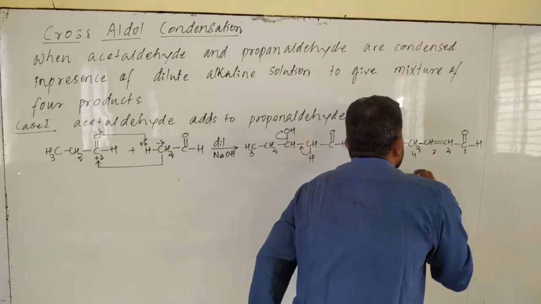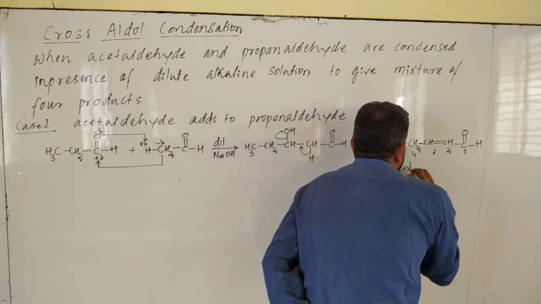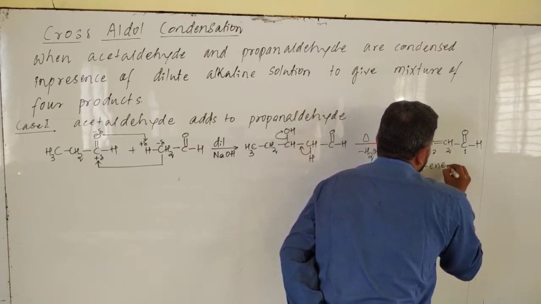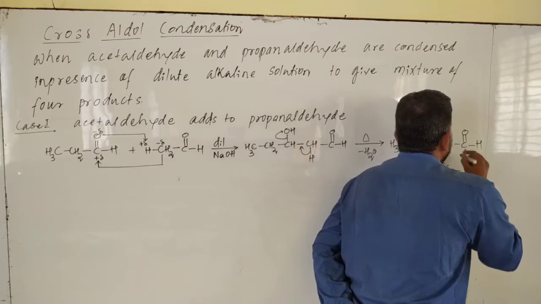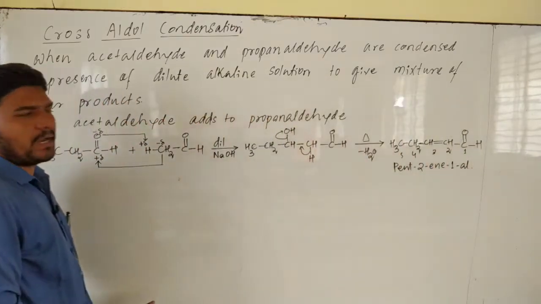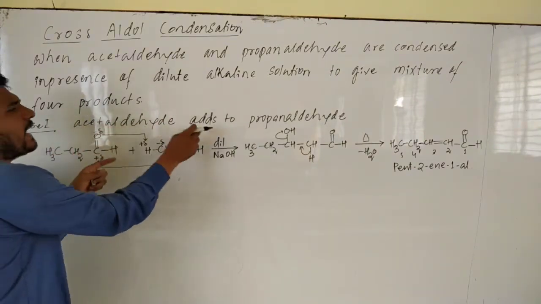What is the name of this compound? Pent-2-en-1-al. Pent-2-en-1-al. This is case number 1 where acetaldehyde adds to propanaldehyde.